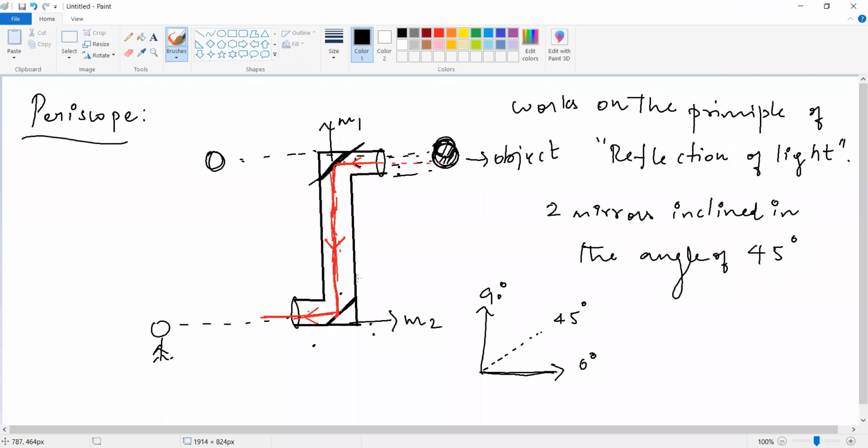Okay, and what is the angle between the two mirrors? Ma'am, 45 degree. Okay, very good. The two mirrors are inclined at an angle of 45 degree. Okay, this is known as a periscope. All of you understand this one? Is it clear?